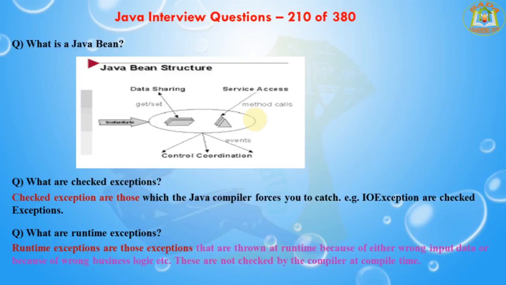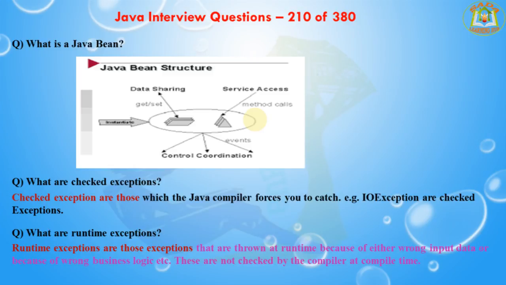The next question is, what is a Java bean? A Java bean is a software component that has been designed to be reusable in a variety of different environments. If you see here, this is a Java bean structure. The Java bean structure contains the getter and setter methods.